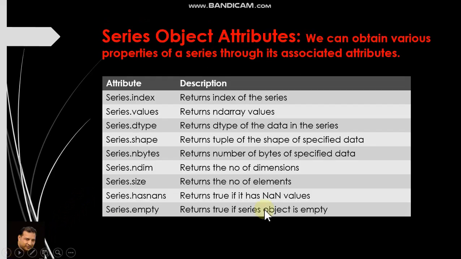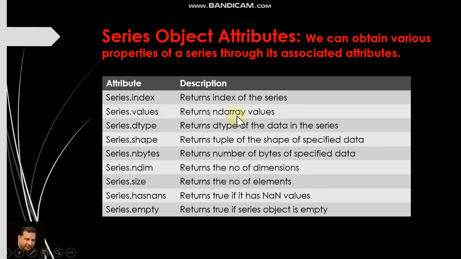Okay, these are some series object attributes. We can use these attributes to find out some information about the series. Let us see them one by one. Series.index is used to return the index of the series, you already know.